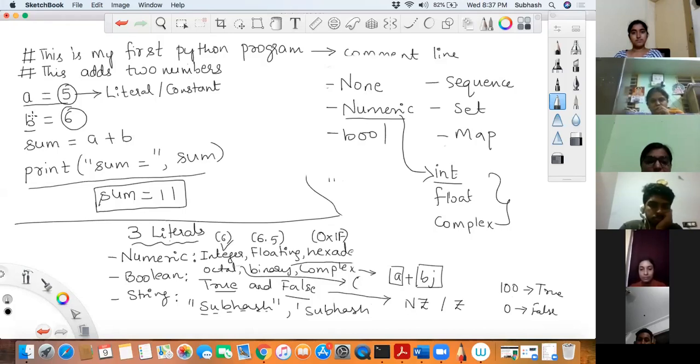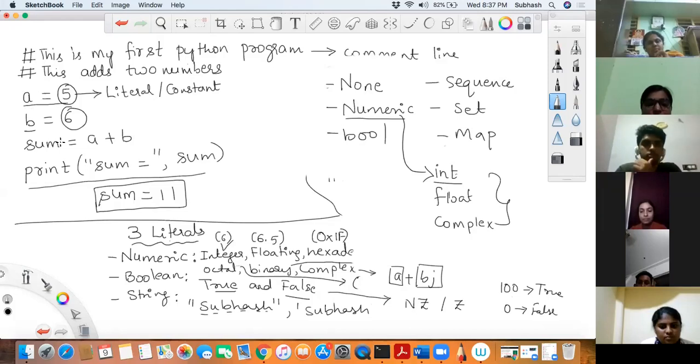Only thing is, in languages like C and Java, you have the control to specify what kind of data type the variable should be associated with. Whereas in Python, you don't have that control, and because Python is a dynamically typed language, the data type would be dynamically determined by Python itself. So in this case, A and B both are of integer data type.